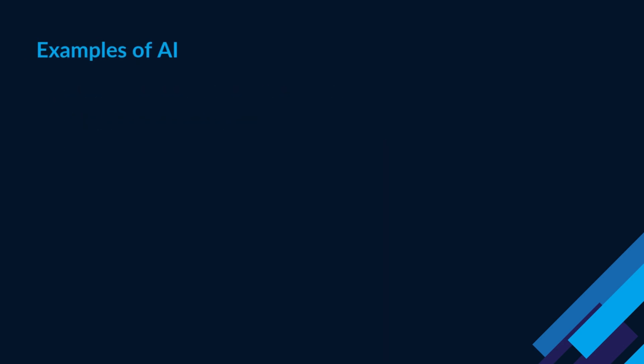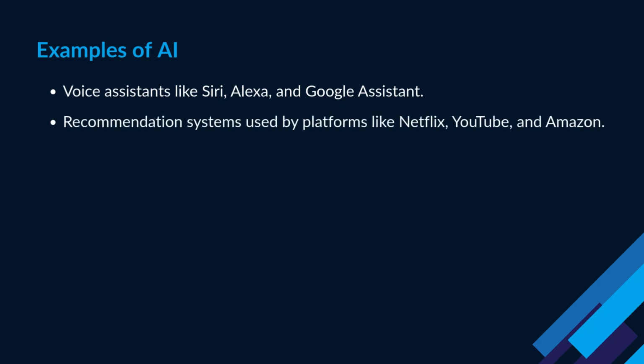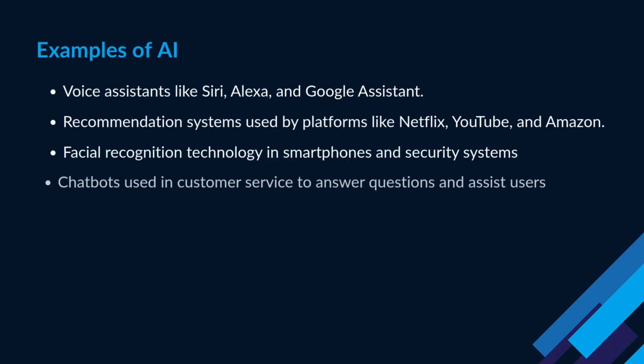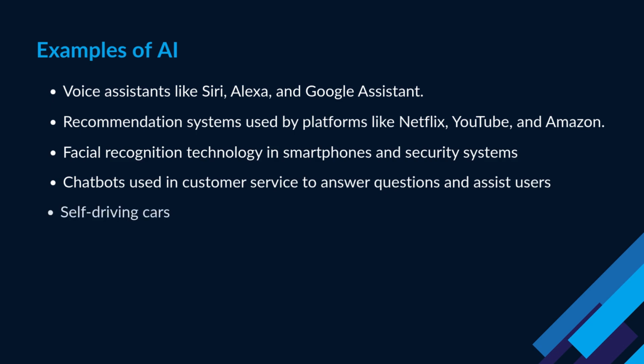Some common examples of AI in our daily lives include voice assistants like Siri, Alexa, and Google Assistant, which understand spoken language and respond intelligently. Recommendation systems used by platforms like Netflix, YouTube, and Amazon to suggest movies, videos, or products based on your preferences. Facial recognition technology in smartphones and security systems. Chatbots used in customer service to answer questions and assist users. Self-driving cars that perceive their surroundings and make driving decisions in real time.